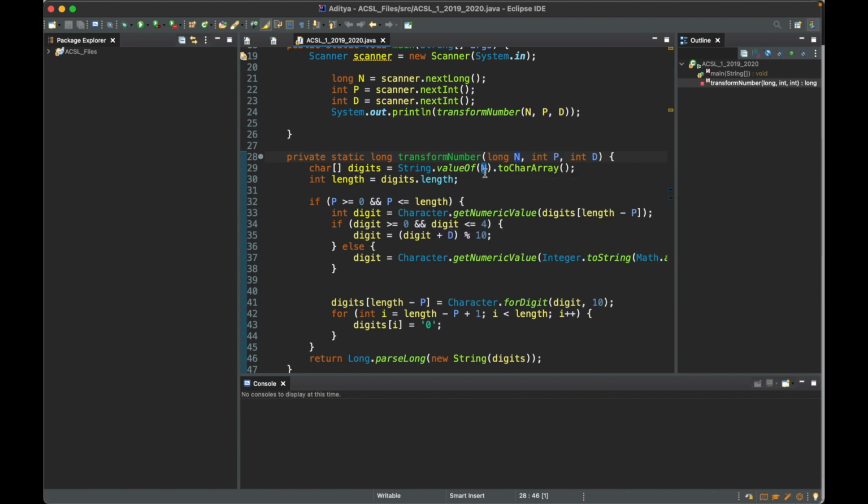So going step by step, it's going to take the number 1, 2, 3, 4. Let's say n equals 1, 2, 3, 4. And then it's going to turn 1, 2, 3, 4 into a string of 1, 2, 3, 4, so making it have the double quotations at the end. And then this function here called toCharArray is basically turning that string into an array of characters.